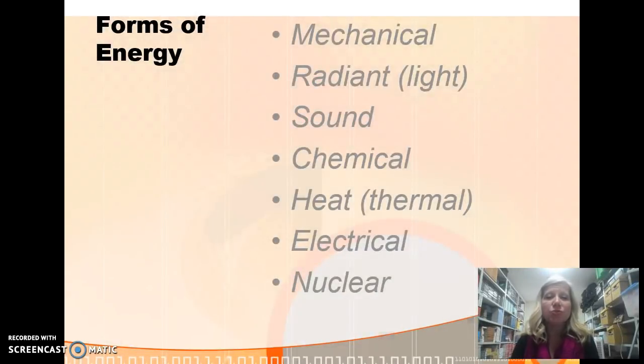We're going to go right into several different forms of energy. First, we have mechanical energy, which we're going to talk about in a minute. Then there's radiant, which is basically the energy from light. Then we have sound, things that you hear, chemical energy, heat, which is also called thermal, electrical energy, and then nuclear energy. So when you're talking about all the forms of energy, those are the basic ones.